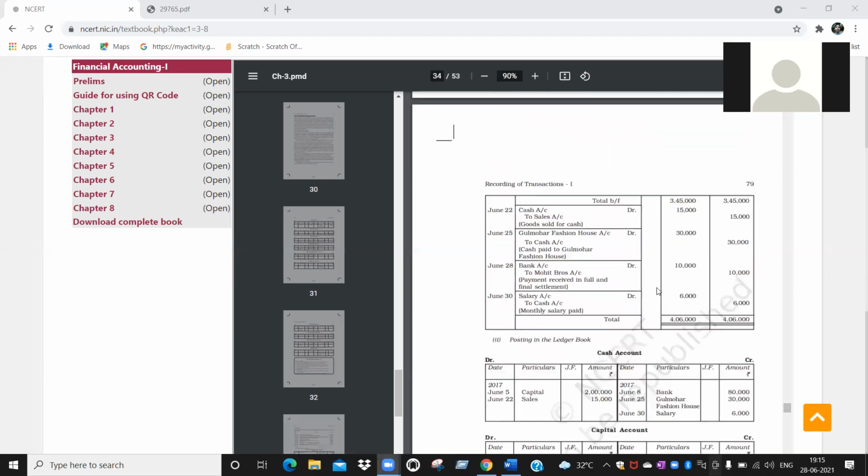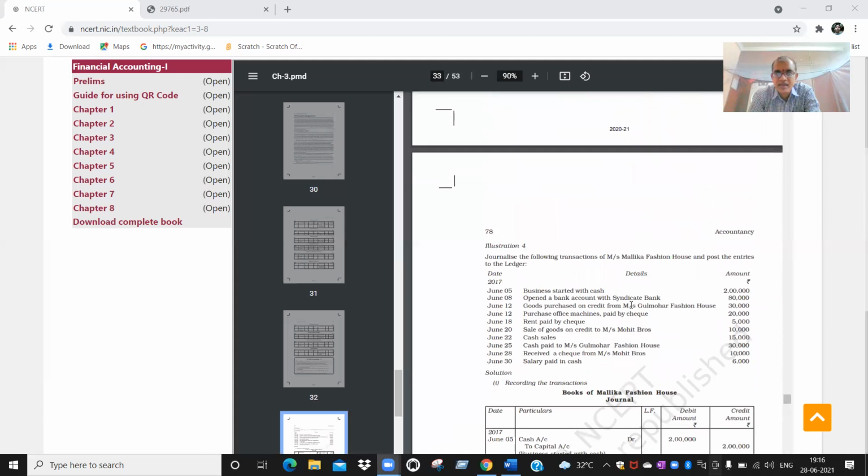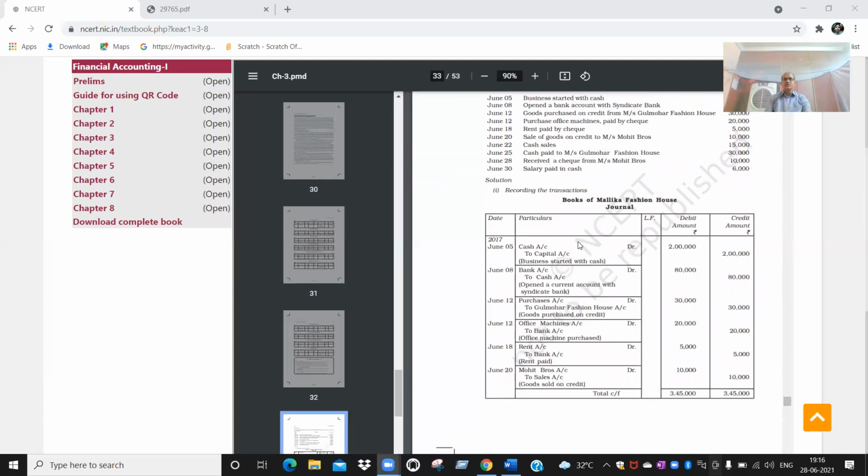So that is why here it will start with "By". By which account was it credited? It was credited by cash account. So that is what you are going to mention. The same 2 lakh rupees will come here. Did you understand? So in the first transaction, 2 accounts we have opened. How we have opened, I have explained to you. Now coming to the second journal entry.